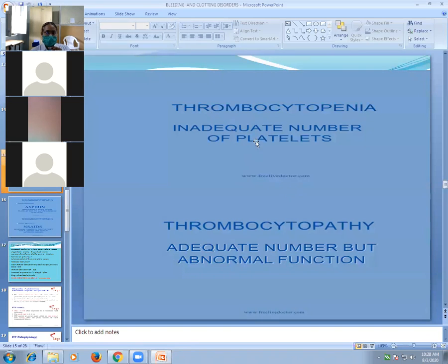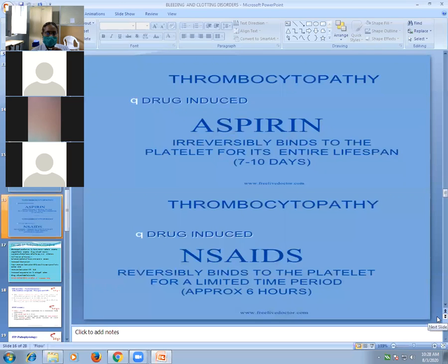So thrombocytopenia means inadequate number or decreased count. Thrombocytopathy means functioning is impaired. Number is adequate. So thrombocytopathy includes impaired functioning, including drug induced. The most common example for this thrombocytopathy is aspirin, the drug which is used as an antiplatelet drug. It affects the functioning of platelet.